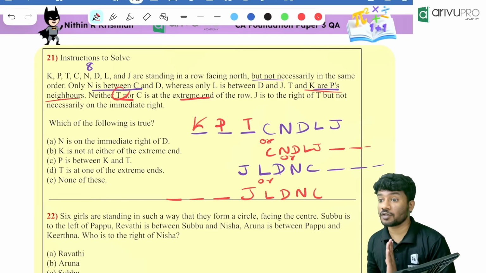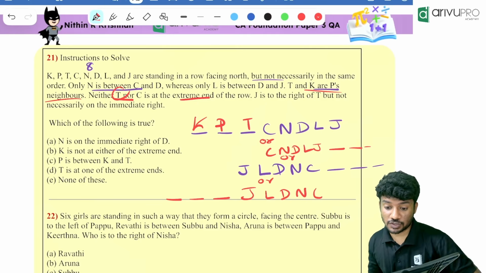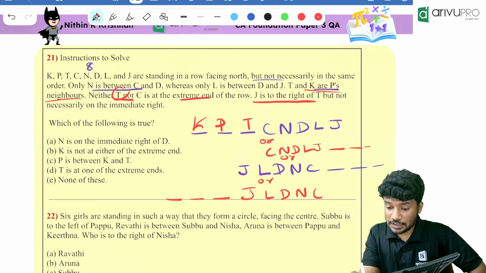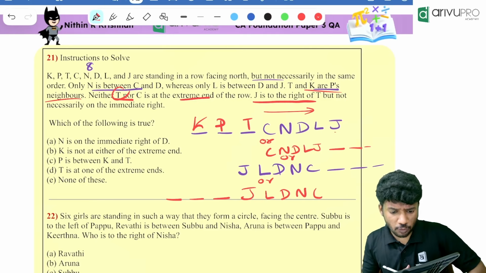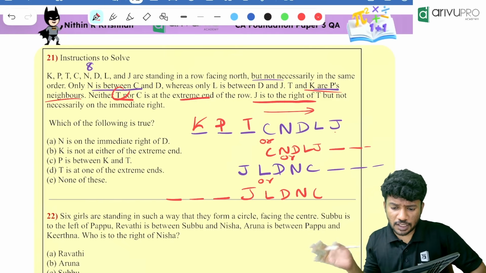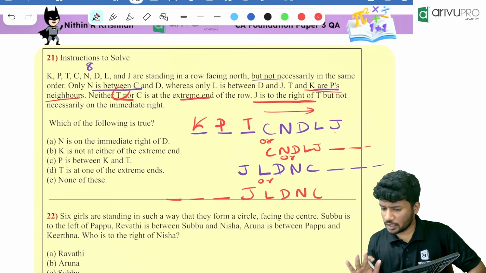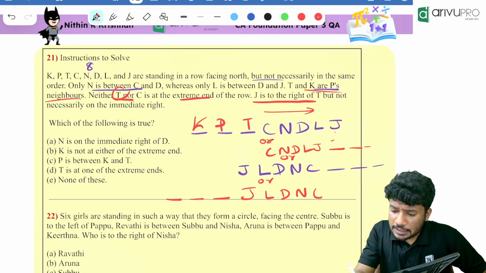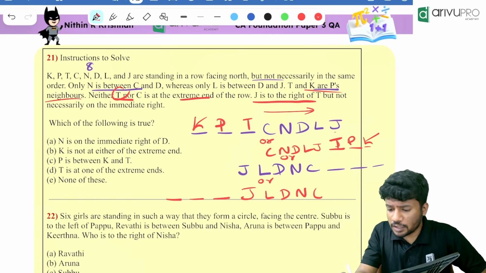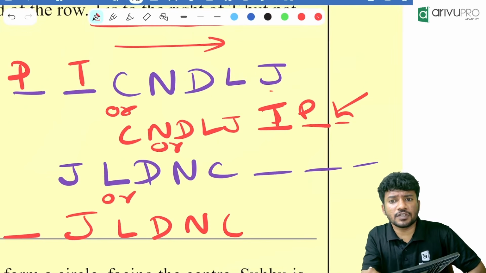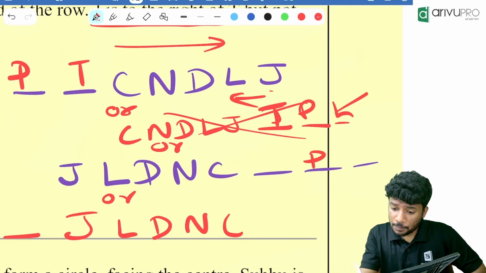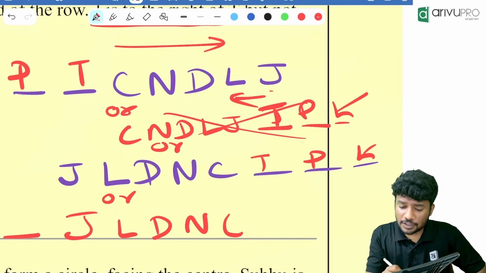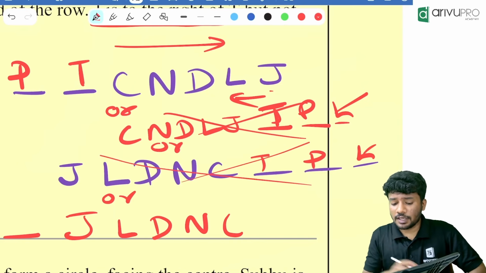Now we will check whether our first assumption is correct with all the cases. J is to the right of T. Is J to the right of T? Yes, that is correct. Then what else is given? T nor C are at the extreme end, K and T are P's neighbors, L is between D and J. All the other cases are done. Now if I put T, P, K over here, is J towards the right of T? No, J is towards the left of T. That is gone. Again, if I put P, K and T over here, is J towards the right of P? No, it is to the left of P.